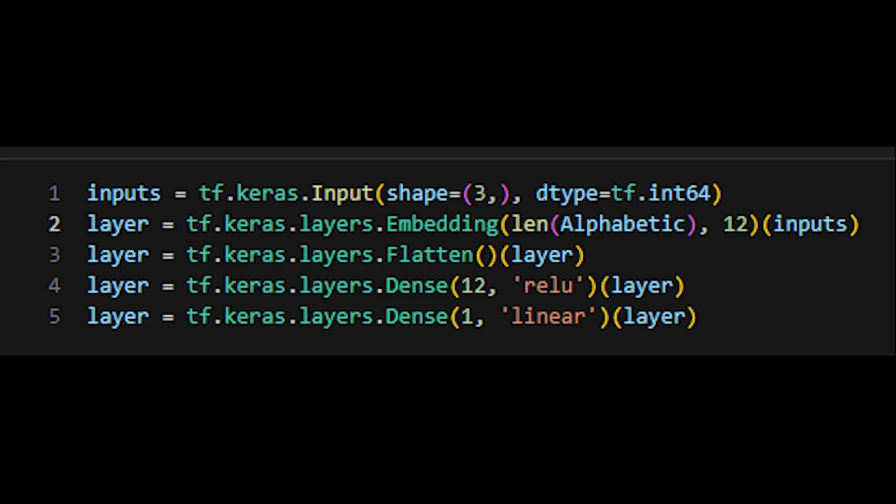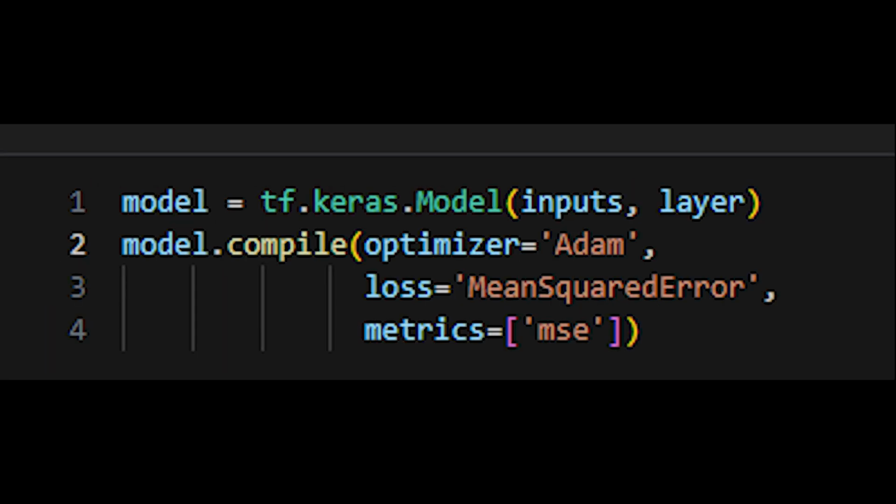In the first line of code in inputs, you will see that the shape of input is 3, which means that the input sequence will contain 3 alphabets or numbers. For this particular model, we are using the Adam optimizer. Loss is mean squared error and metrics is also mean squared error.